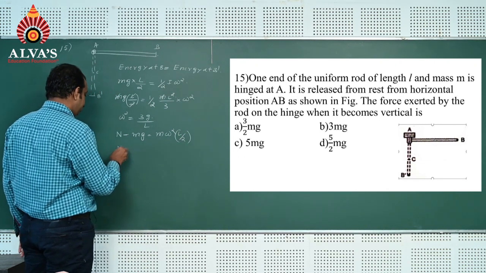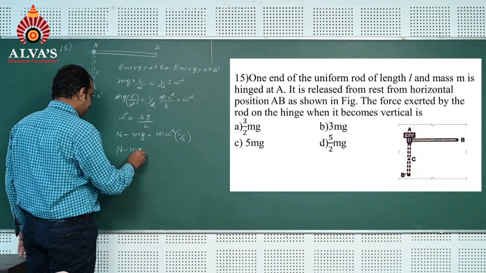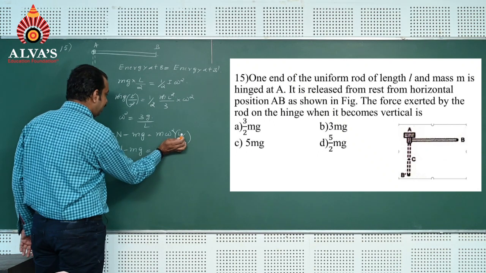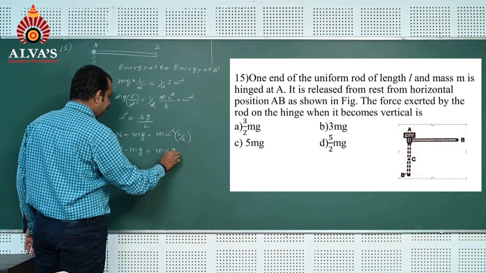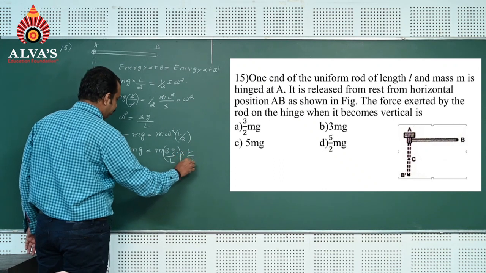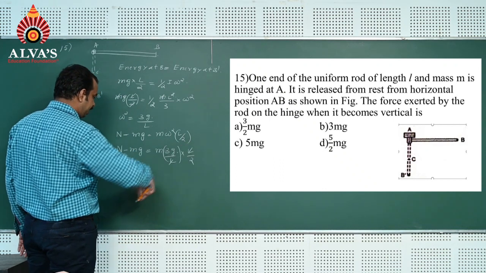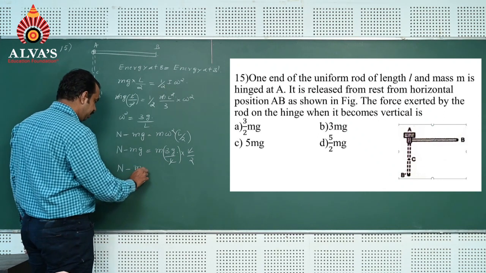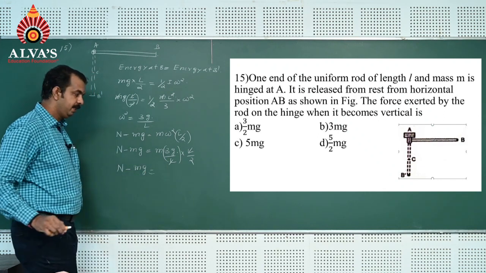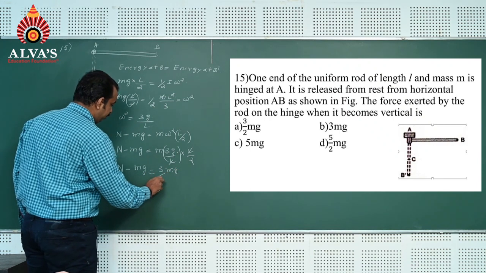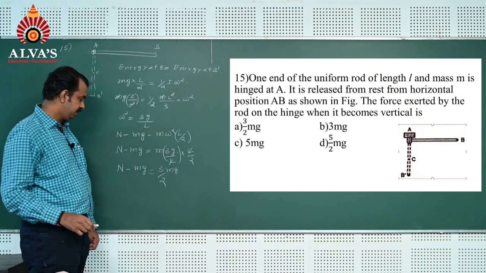That is N minus mg is equal to m omega square value, which is 3g by L into L by 2. L gets cancelled, N minus mg is equal to 3 by 2 mg.